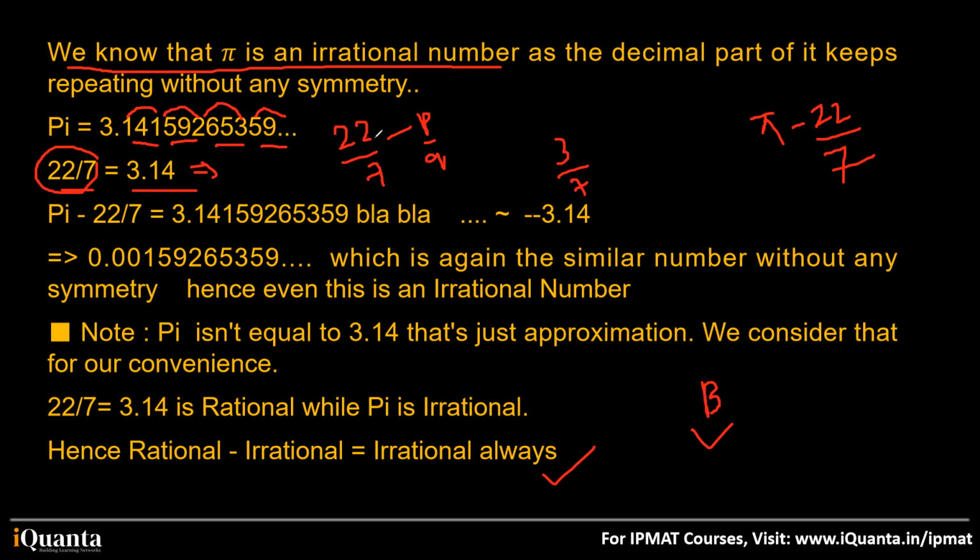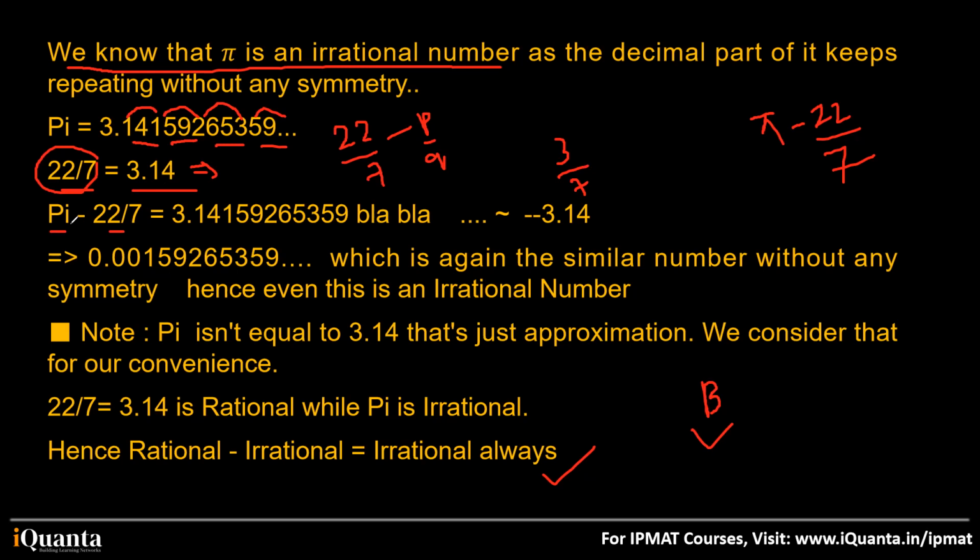22 by 7 is rational, okay? Because it can be written in the form of P by Q, where Q is not equal to 0. Okay, fine. So pi minus 22 by 7. Pi is also 3 point something something something. 22 by 7, if you calculate, is also 3.14 something.